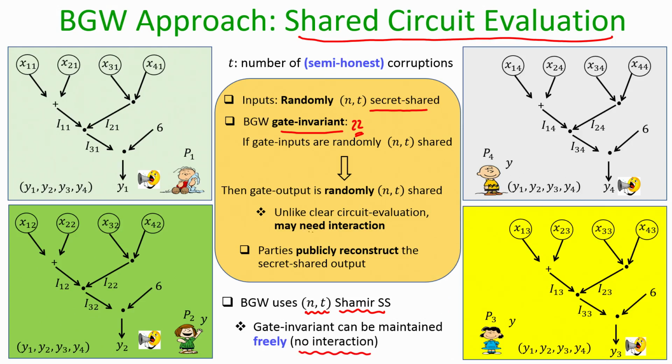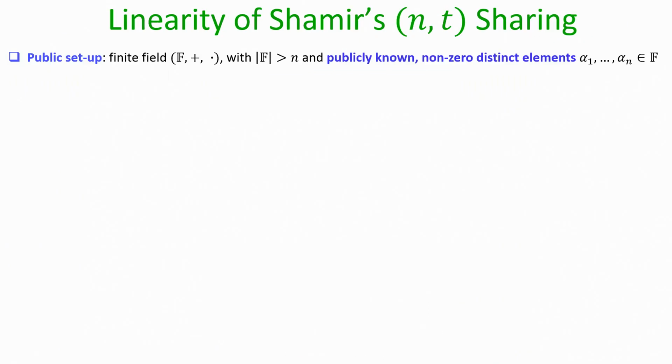Remember I said that maintaining this invariant may require interaction among the parties depending upon the type of the gate, because in the arithmetic circuit we can have various types of gates. What I am saying here is that if we use Shamir secret sharing, then maintaining this invariant does not require any interaction among the parties if the gate which needs to be evaluated is a linear gate, and this comes from the linearity property of Shamir secret sharing.